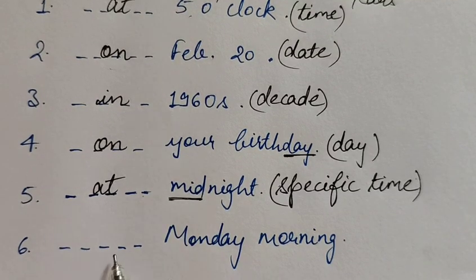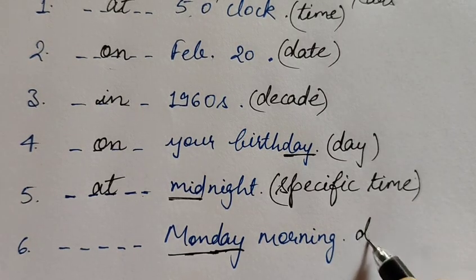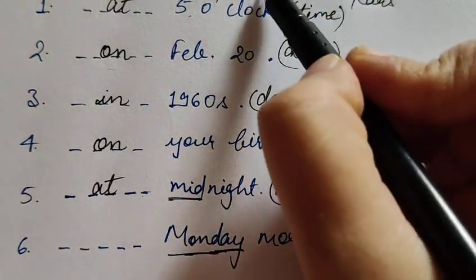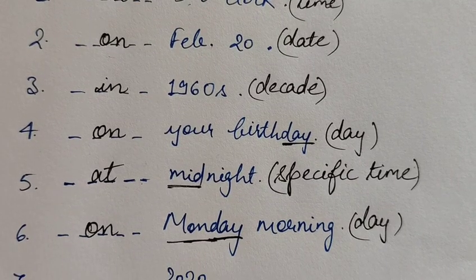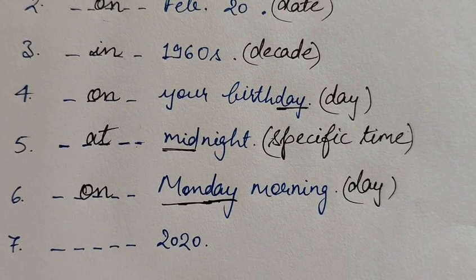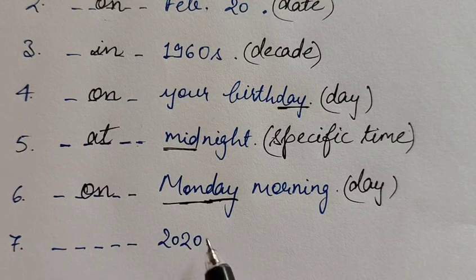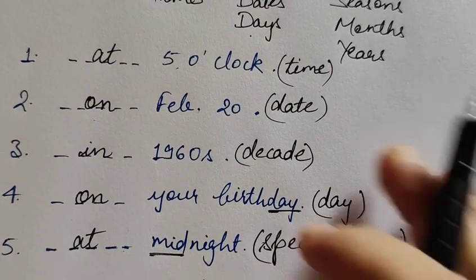Now next is blank Monday morning. We are talking about the day Monday. So for days we use on. On Monday morning. All right, now next is blank 2020. 2020 is a year.